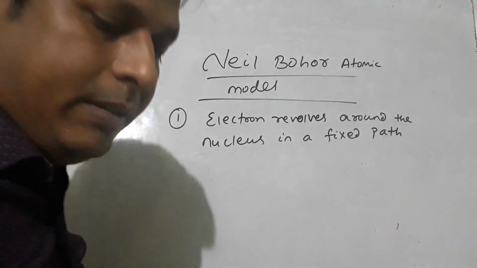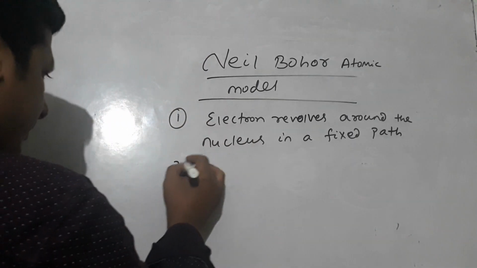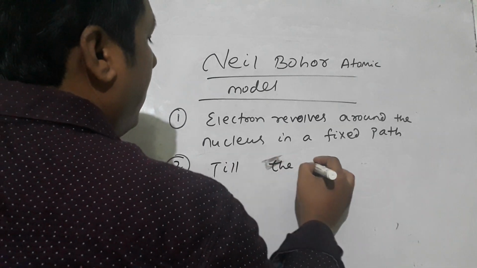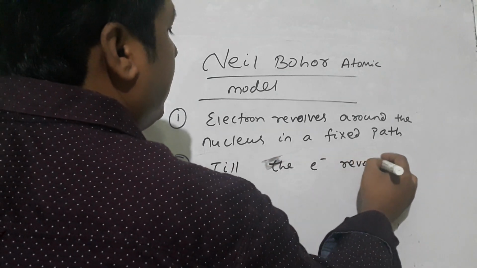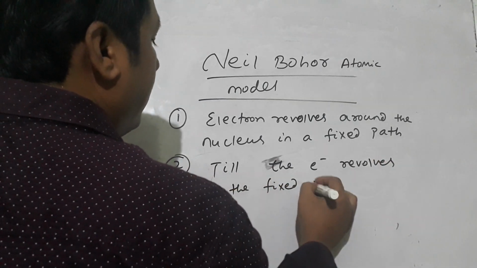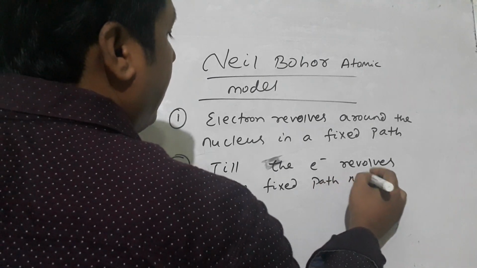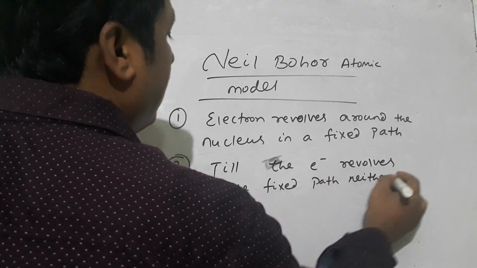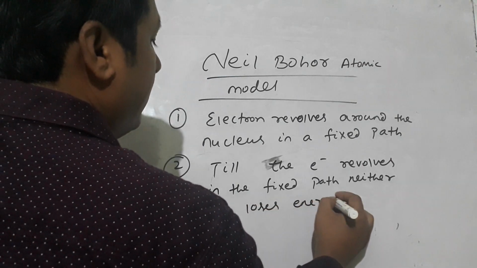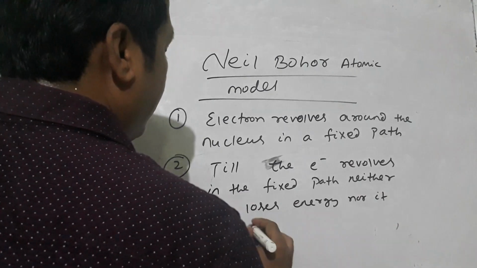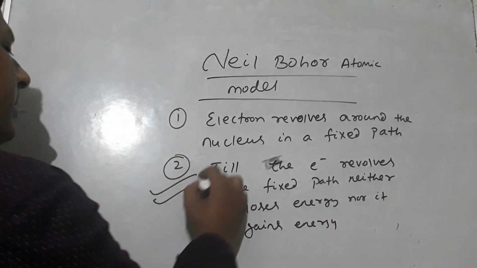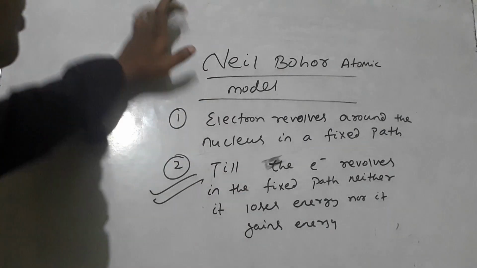Now the second statement he has given: as long as the electron revolves in the fixed path, neither does it lose energy nor does it gain energy. Remember, this statement rectified the demerits of Rutherford.